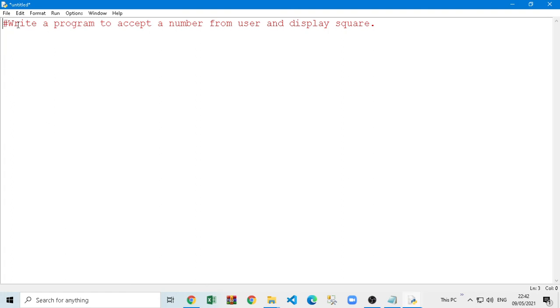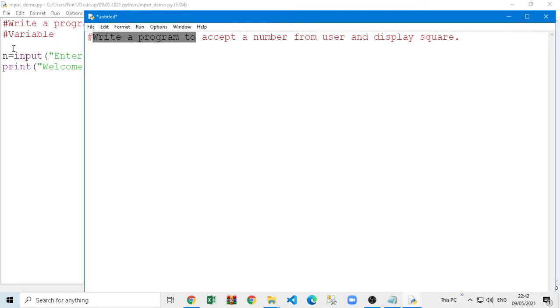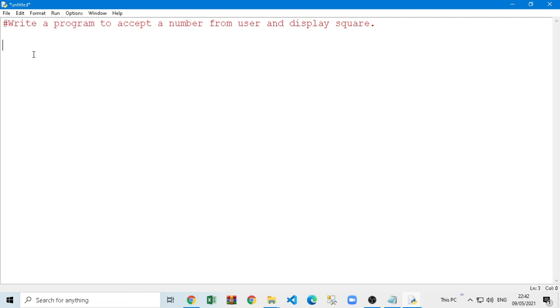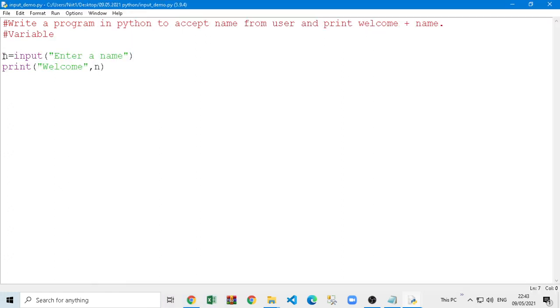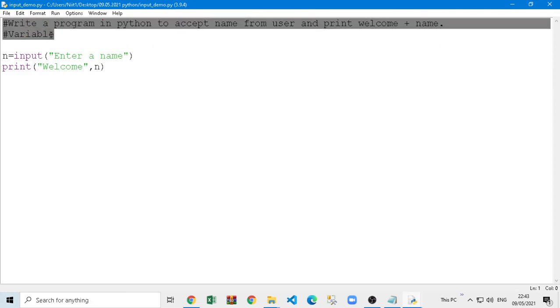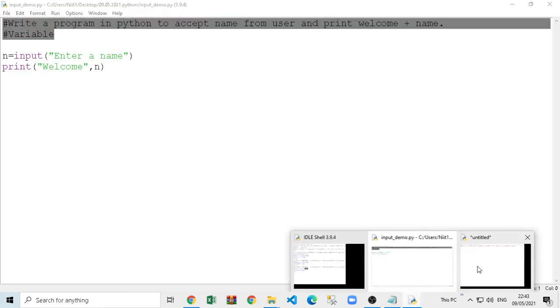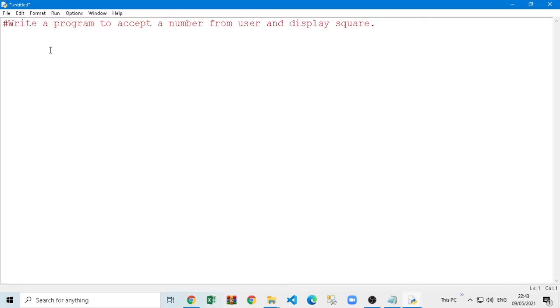Again I am writing a comment, so this is not compulsory, I am just writing it for my understanding. If you don't write it, it will also give the same output. It's just for our understanding, just a comment. The main thing is that whatever we write after the comment line is the main program. Why did I write this? It's only for my understanding, or if I send it to anyone so they can understand what I have done in this code.